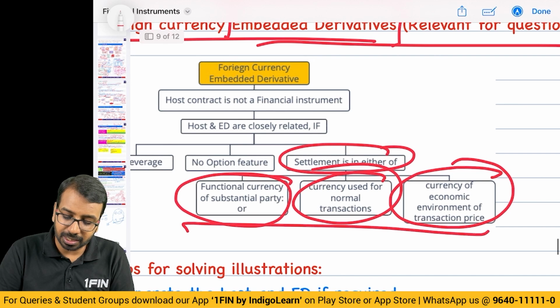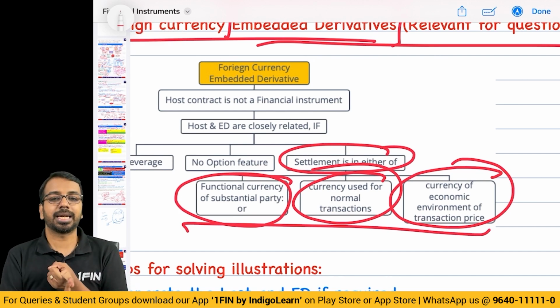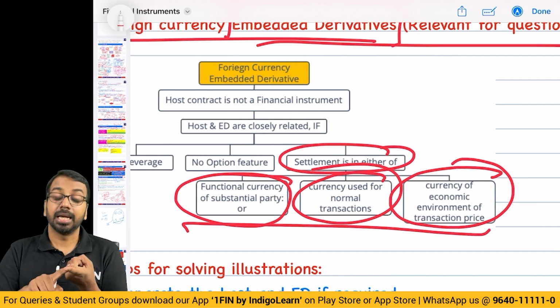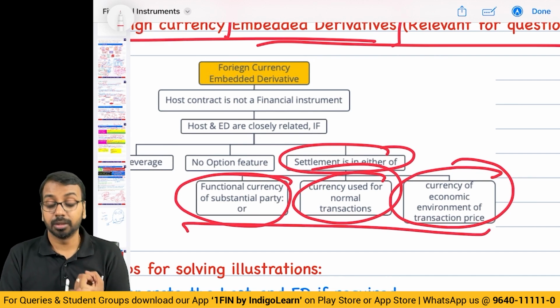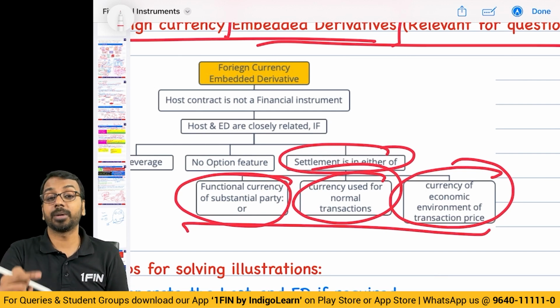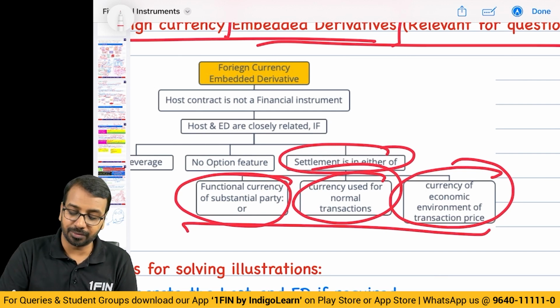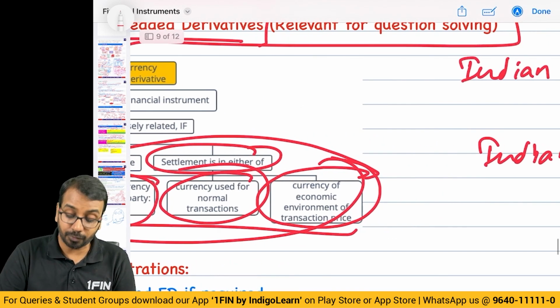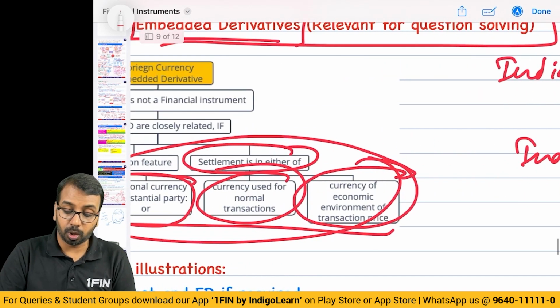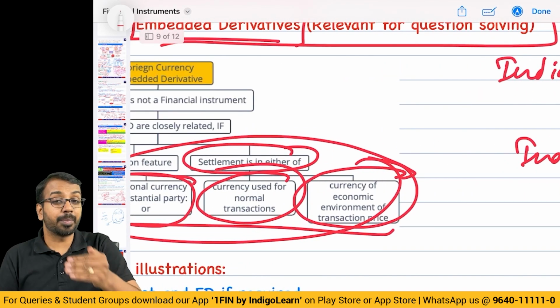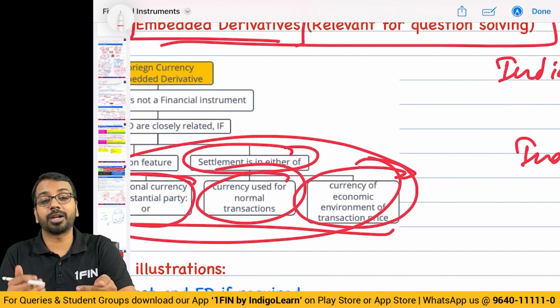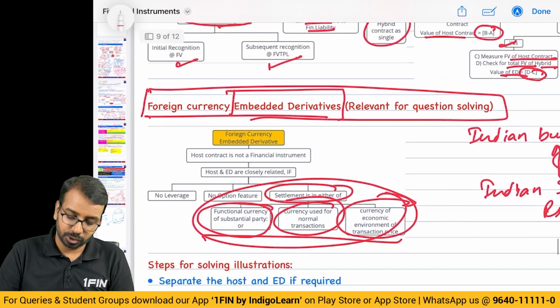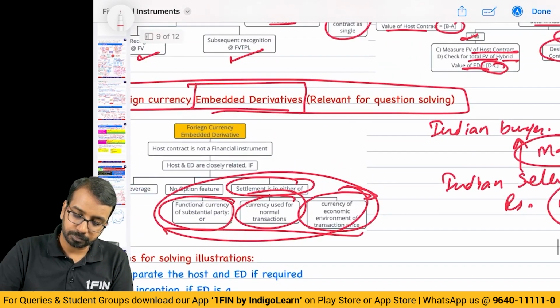If these three conditions are not satisfied, means it is not the currency of one of the parties, second, it is not the currency used in normal transactions, third, it is not a currency of the economic environment from where the transaction price is derived, then what you will do? You will segregate. You will separate the host contract from the foreign currency embedded derivative contract. So we will look at a question.